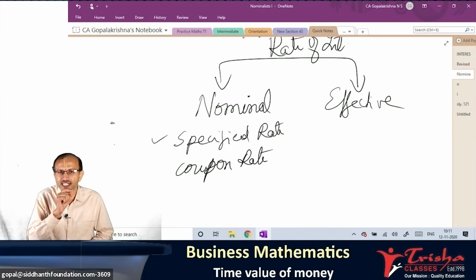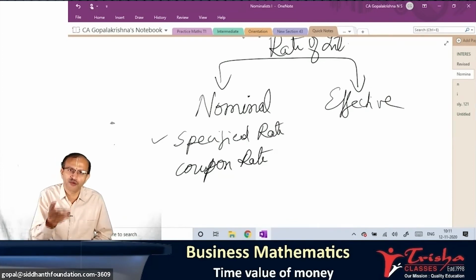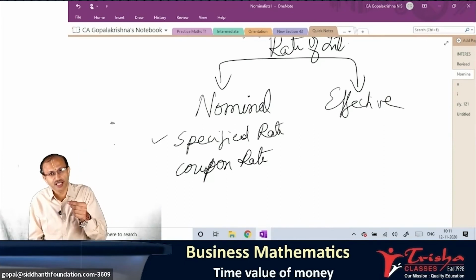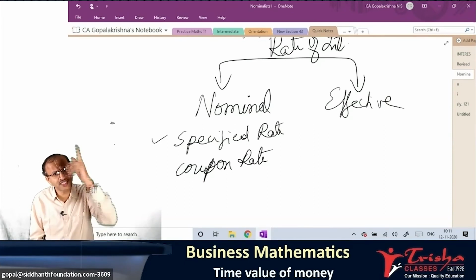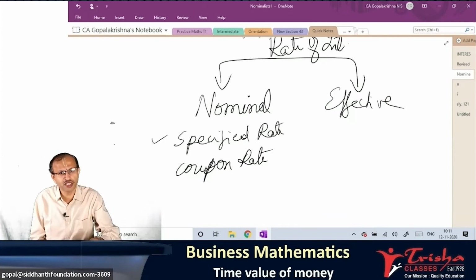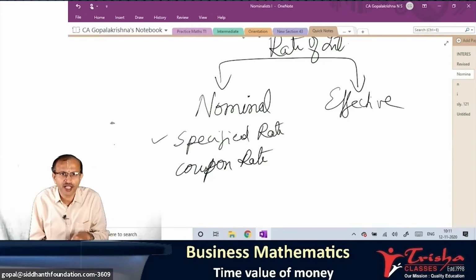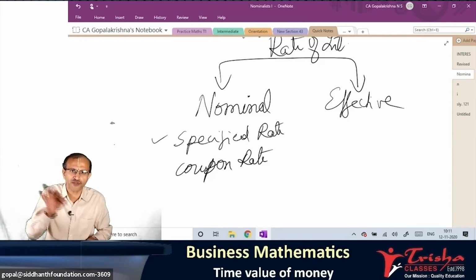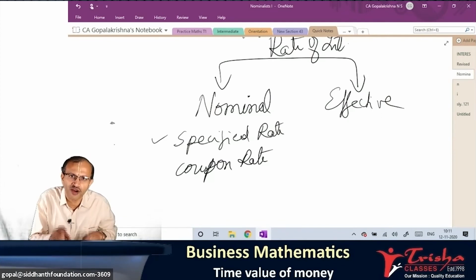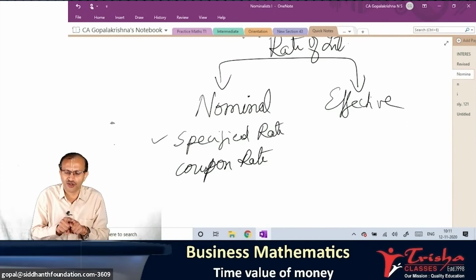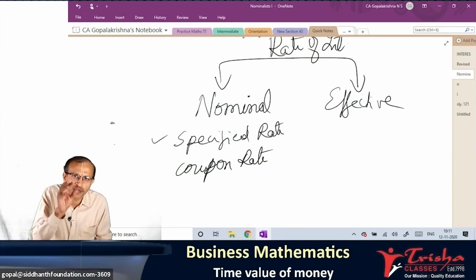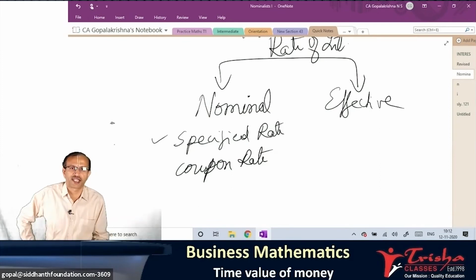Now, my point is, when you go to a bank to deposit money for some years, is the rate decided well in advance, or is it decided after some years? You deposit now, and after 3 years I will give. Is it the rate on that date, or today's? You know it today. The banker mentions that if you keep it for 3 years, this is the rate. Therefore, the rate is known in advance. It is called the coupon rate. That is what we have to learn. Therefore, the nominal rate's other name is coupon rate.